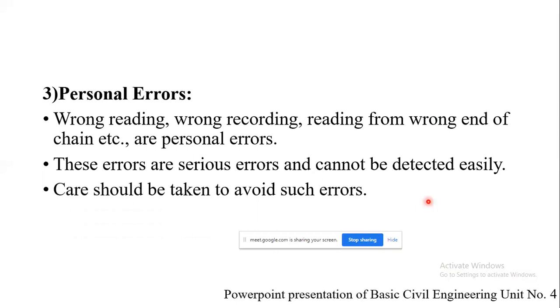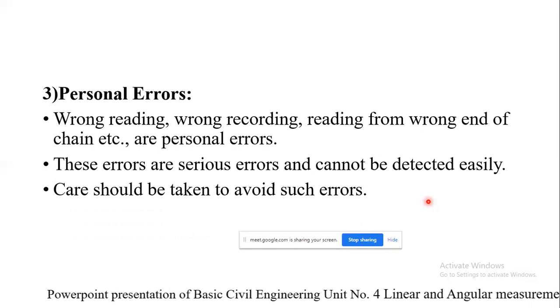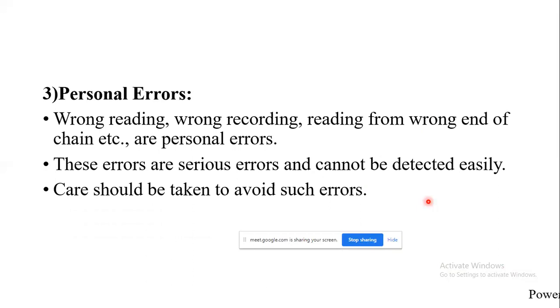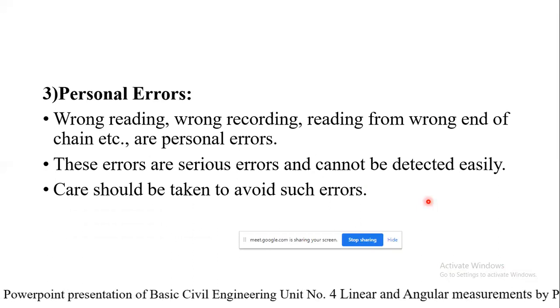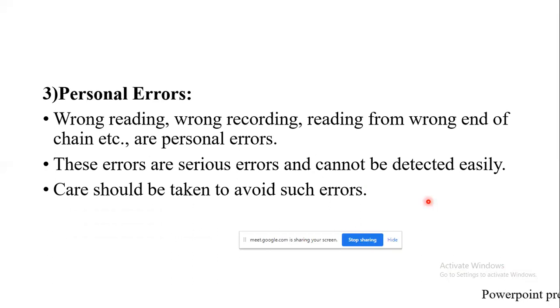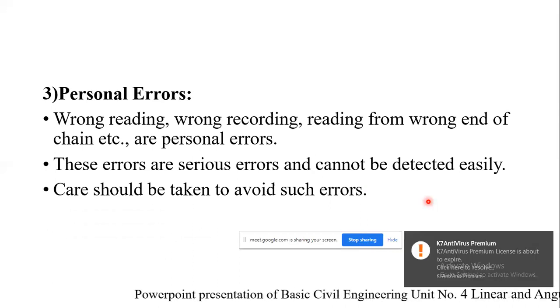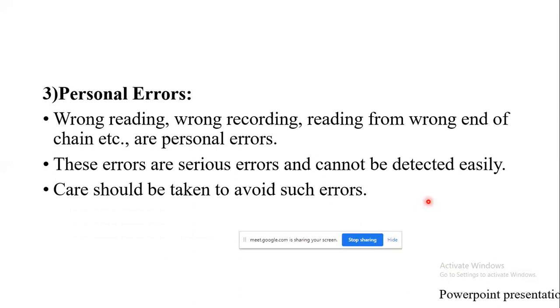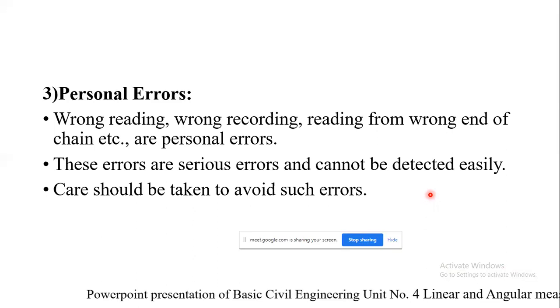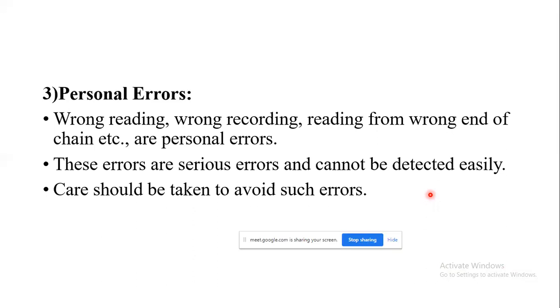These errors are common mistakes, due to displacement of the arrow, miscounting of the chain, or errors in reading or recording. So these are the personal errors. If such errors occur, we are supposed to apply certain corrections, and after that we can find out the correct length. Based upon that, we are going to solve various problems.